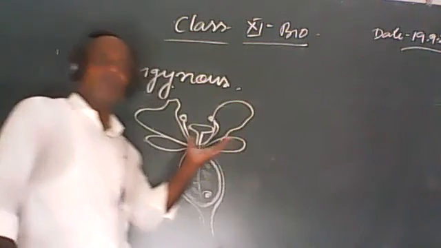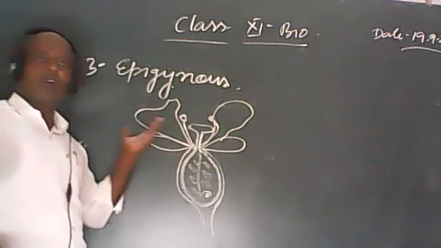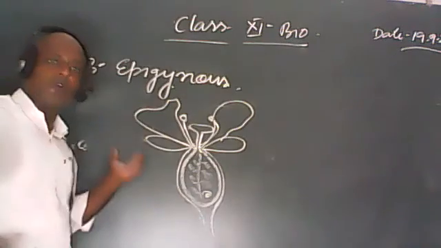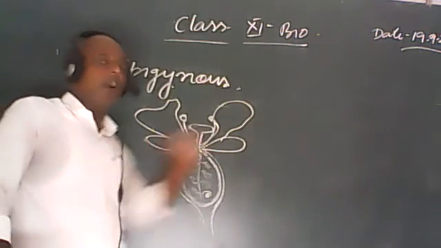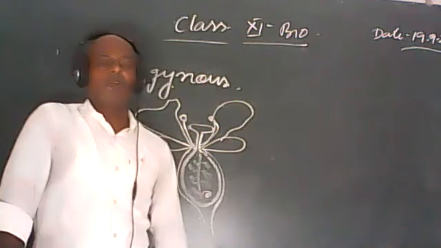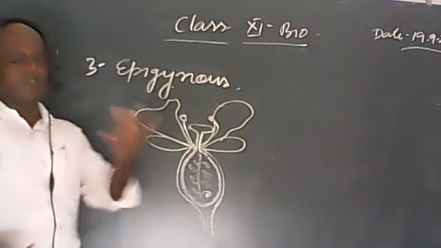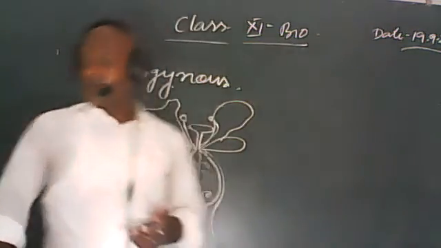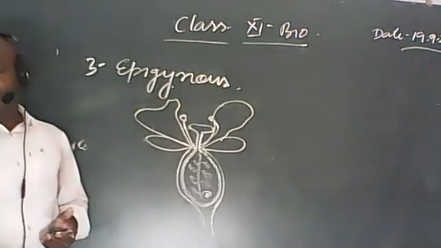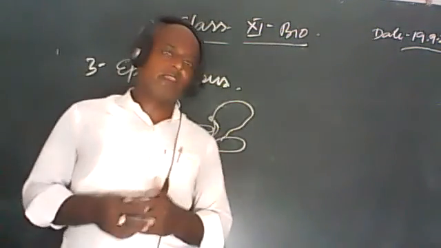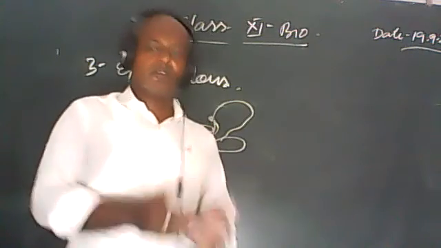Very easily you can differentiate hypogynous, perigynous and epigynous, and superior ovary, half inferior ovary or inferior ovary. We have studied the different types of flower on the basis of position of the ovary on the thalamus. Now we should start the parts of flower, which we will study next day because the time is going to finish.